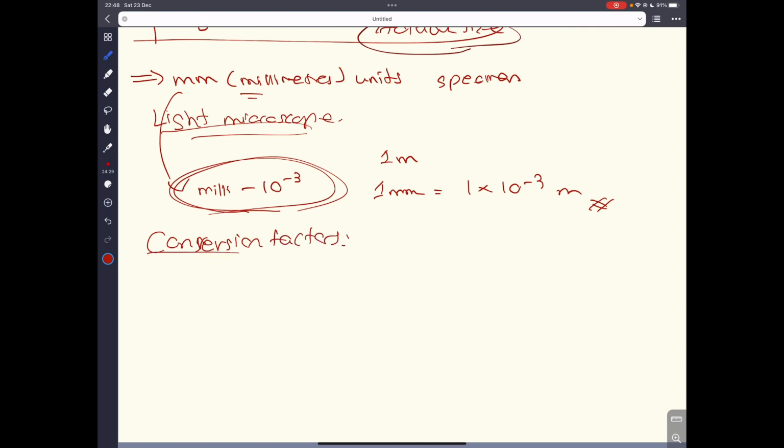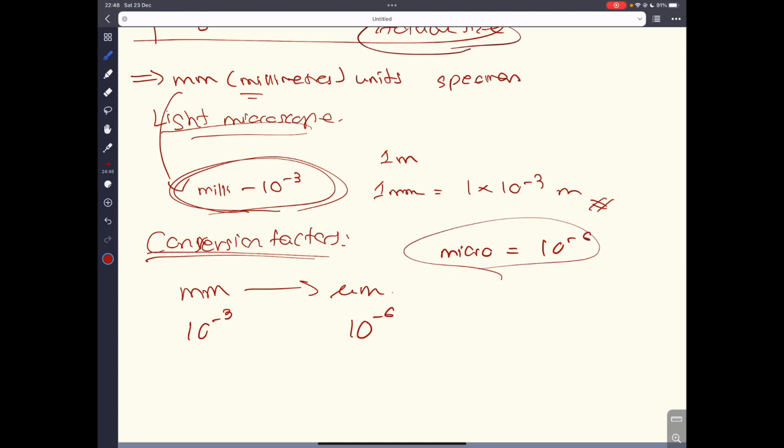Now the conversion factors here is that you have to be able to convert millimeters to micrometers. Now millimeter is 10 to the power minus 3, micrometer is 10 to the power minus 6. Now micro prefix means 10 to the power minus 6. So there are only 1,000 apart.